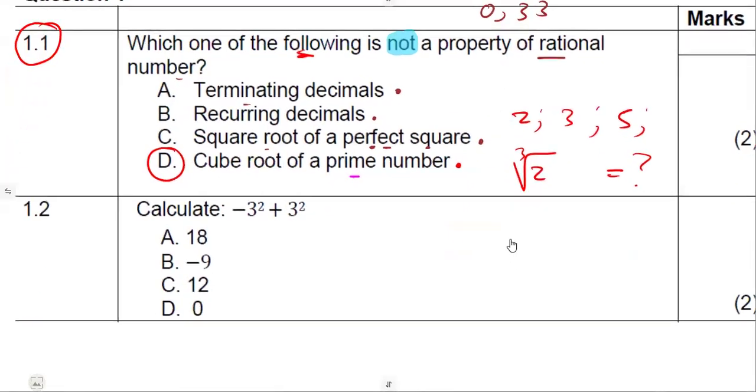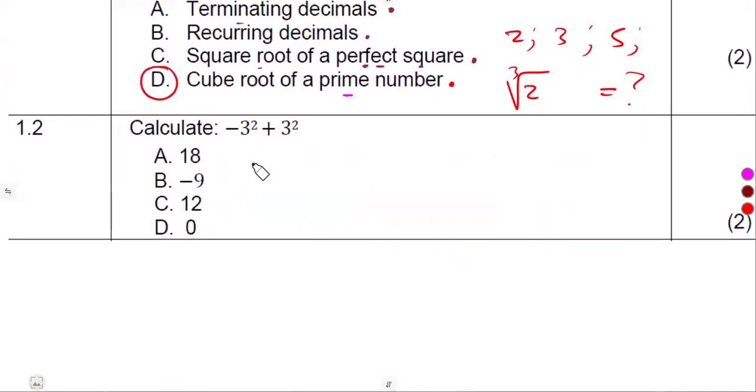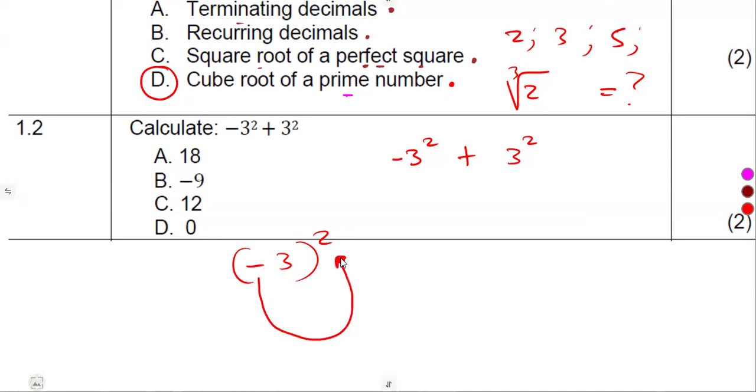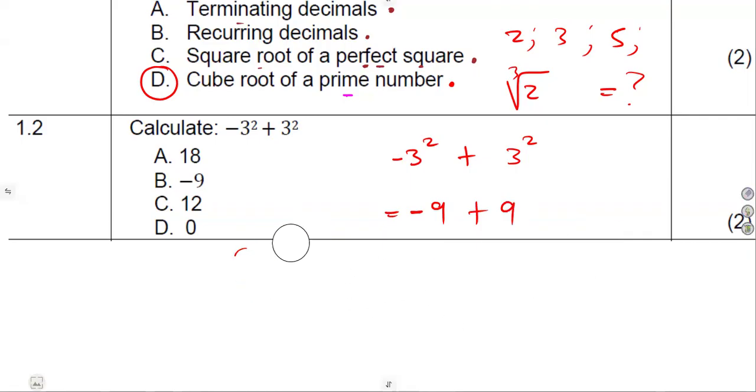So you just have to go through and check the answers that you're given. Calculate: we are given this and the answers. Negative 3 squared plus 3 squared. Take note, the minus is not in a bracket like this. When it is inside a bracket, you raise the negative also to the exponent of 2 so that you get a positive, so it'll be positive 9. But in this case, the negative is on its own. So you're going to write the negative, but 3 is raised to the exponent of 2. So that's minus 9 plus 3 squared, which is 9. If we simplify this, that gives us negative 9 plus 9, which is 0.